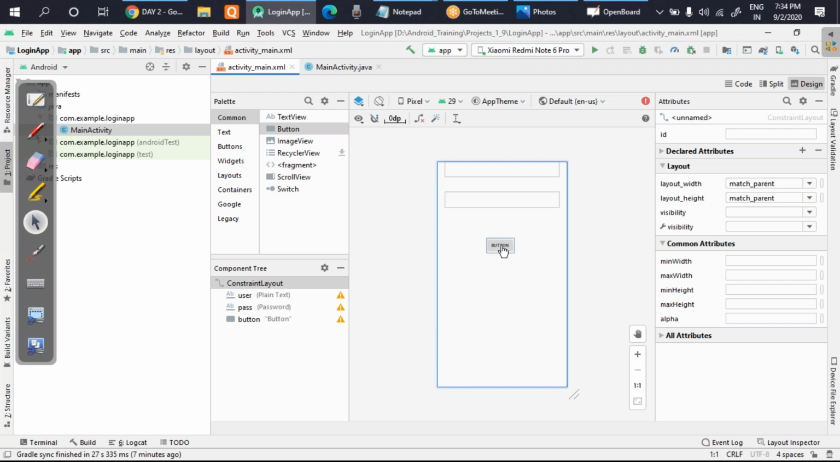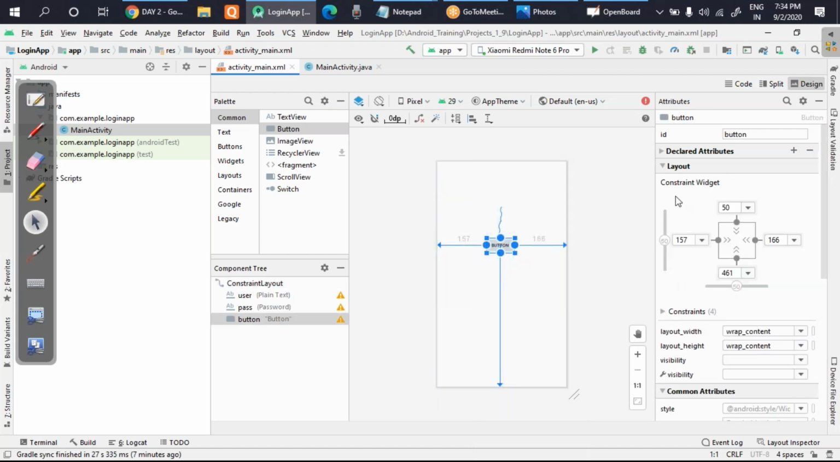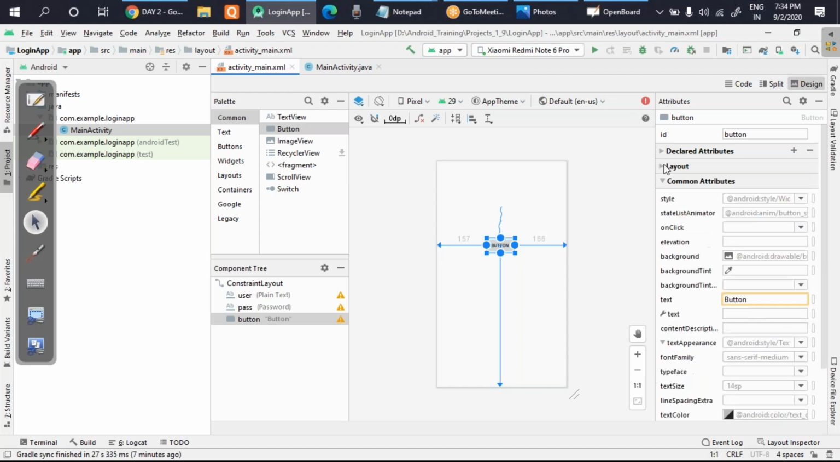In order to do that, you have to click on the button and you have to set the on click function. I hope you remember that. So this is the on click, and I'll just put the function name as click me.